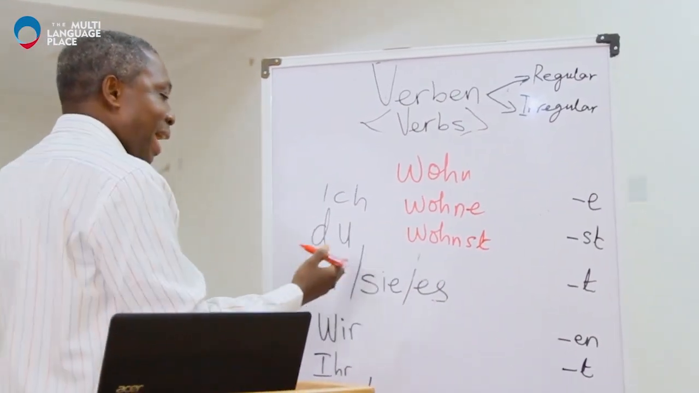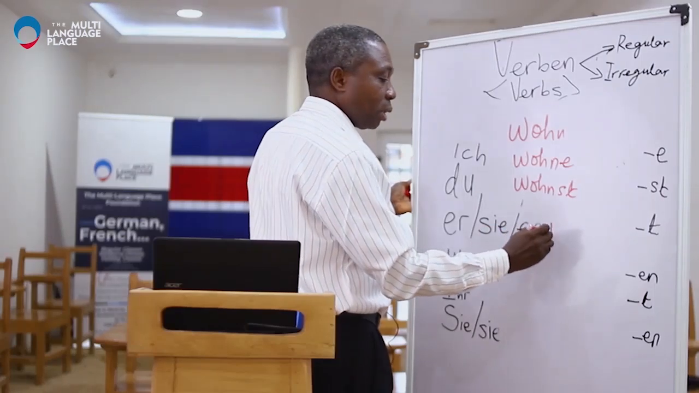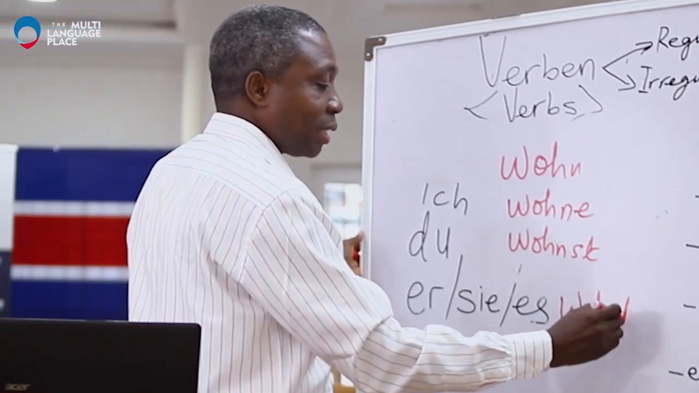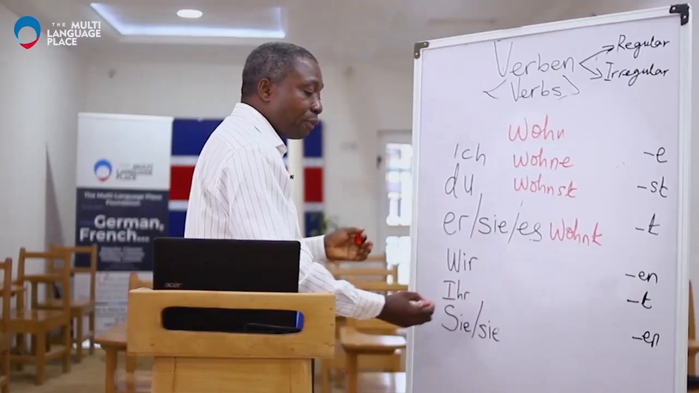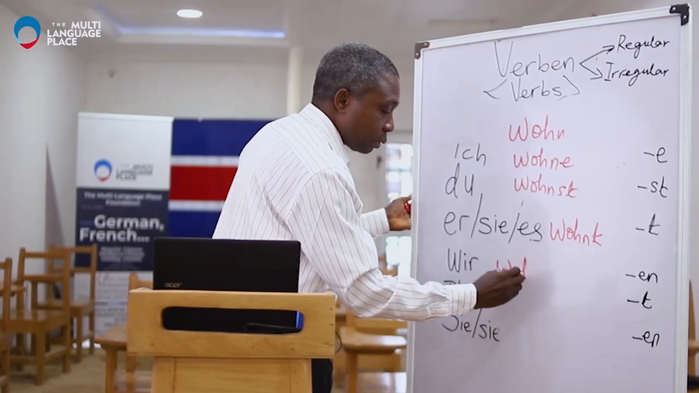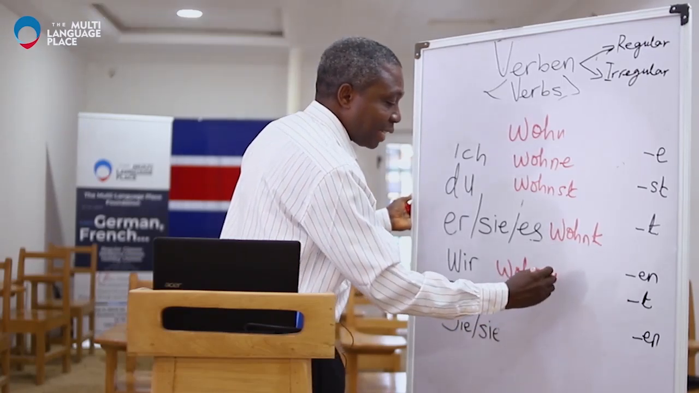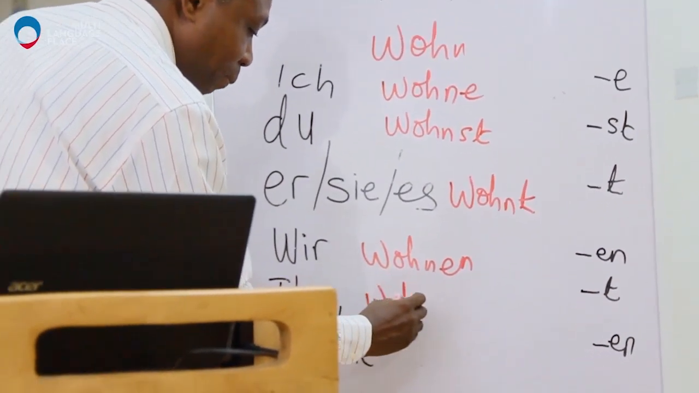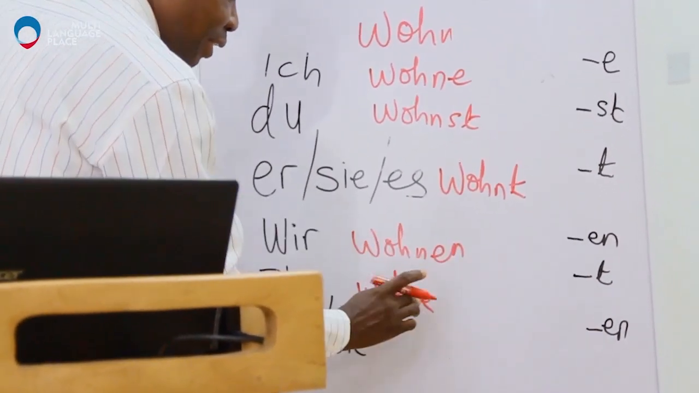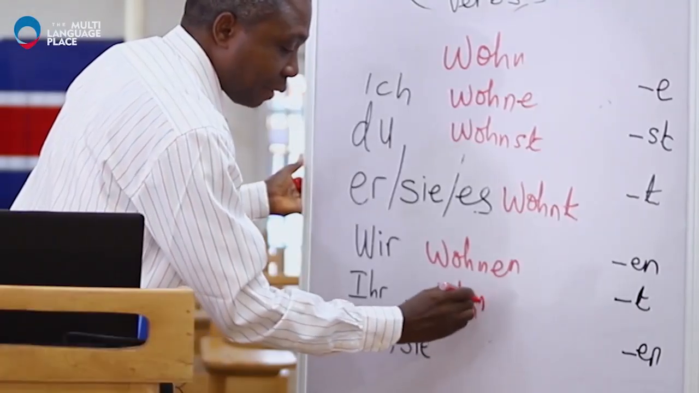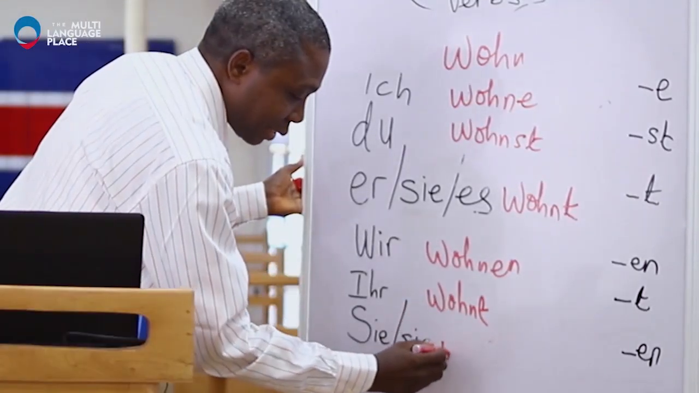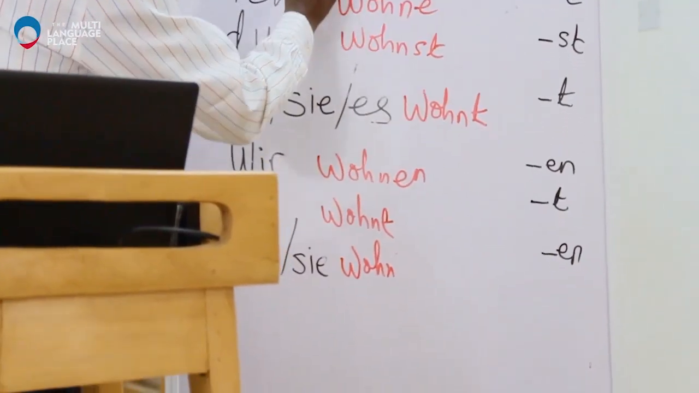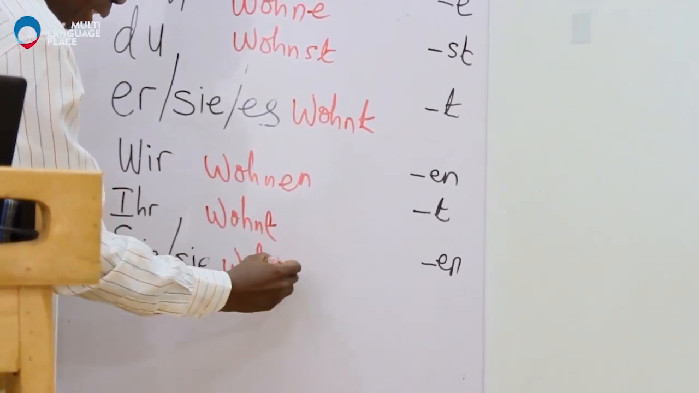The third one, the same formula. You bring down the stem, and then you add the t. You're fine. And then the wir, the same thing. Bring down the stem, and we add the en. And then the same thing with ihr. Bring down the stem, and we add the t. And the last one, the same formula. Bring down the stem. Then we add the ending.